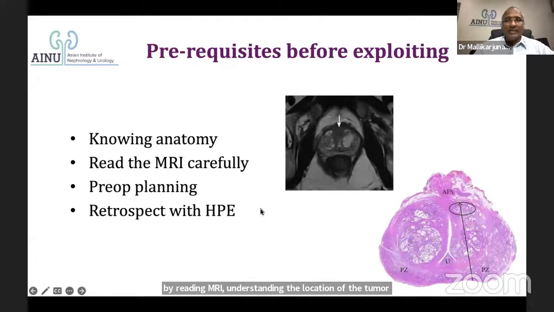And the last one, but not the least: send the specimen and retrospect with the histopathological examination report that comes after some time. Whether what you thought was a tumor and what you thought was a margin correlates with the MRI findings, your clinical evaluation and pre-op planning or not. If you don't have this introspection or retrospection, you will not be able to perform better. So you should start exploiting this anatomy when you can satisfy all these objectives.